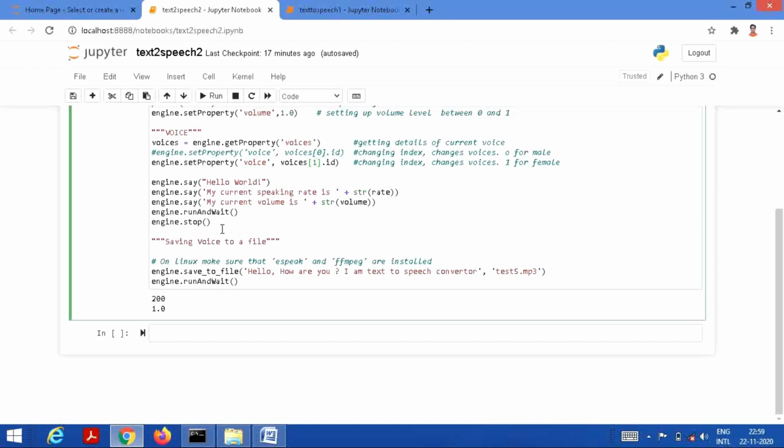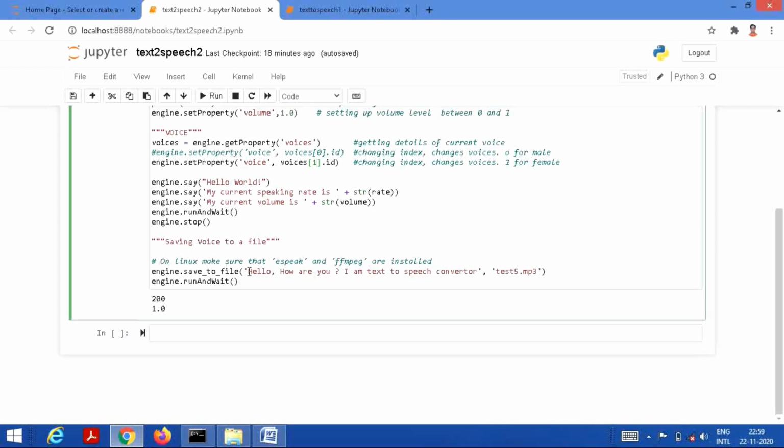If we also want to save the voice to a file, this can also be done. It's a very easy step. We can write a statement that is engine.save to file, and this is the text which we want to convert into speech, and it will be saved in the form of a speech in your Python directory.